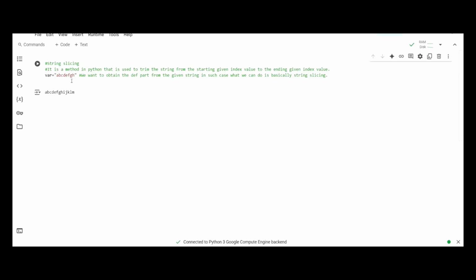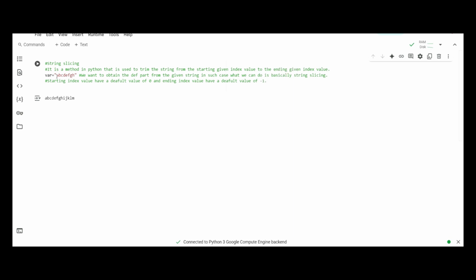So a few things to first remember: the starting index value has a default value of 0 and the ending index value has a default value of the end of the string.